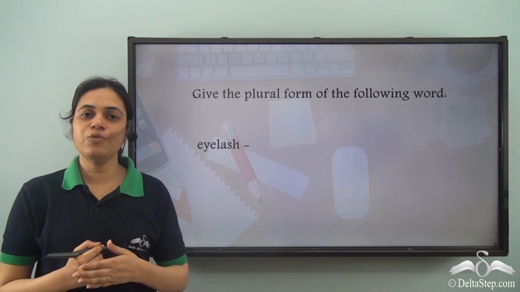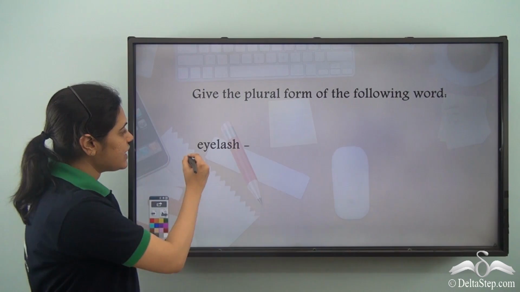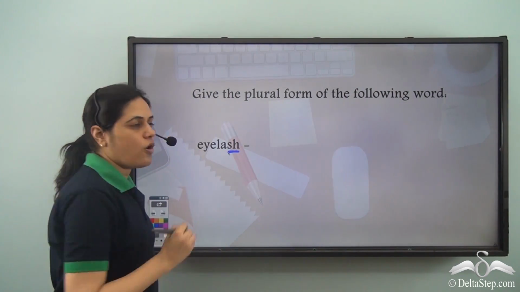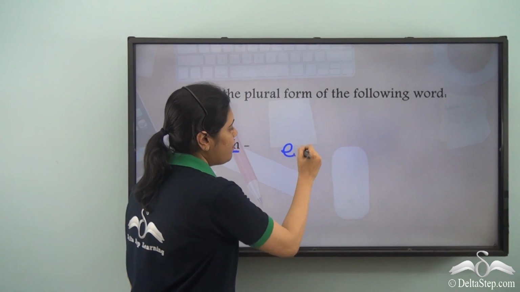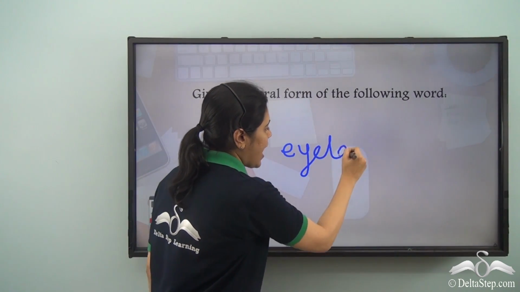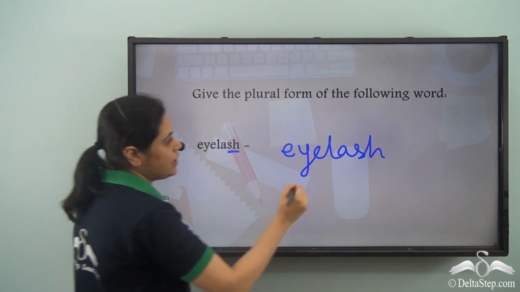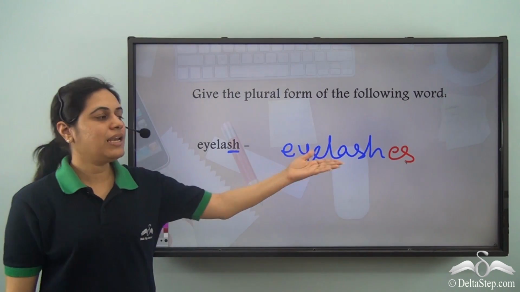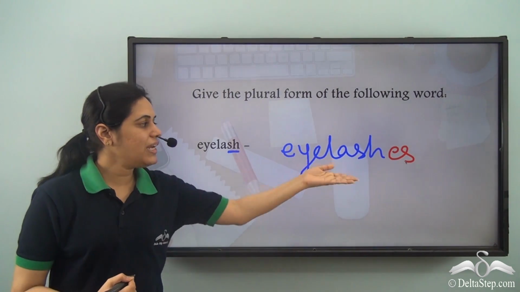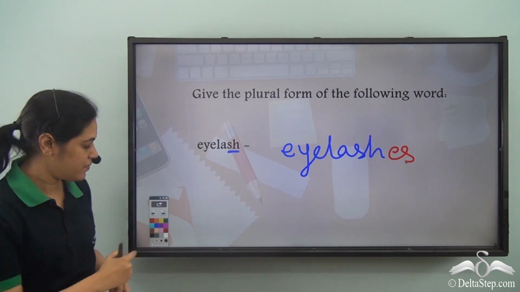Now can you give the plural form of eyelash? If you see, eyelash also ends with sh. So the plural form will be eyelash and then es at the end, eyelashes. So eyelashes is the plural form of eyelash.